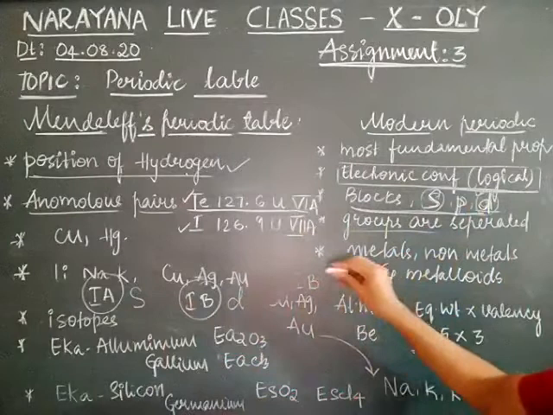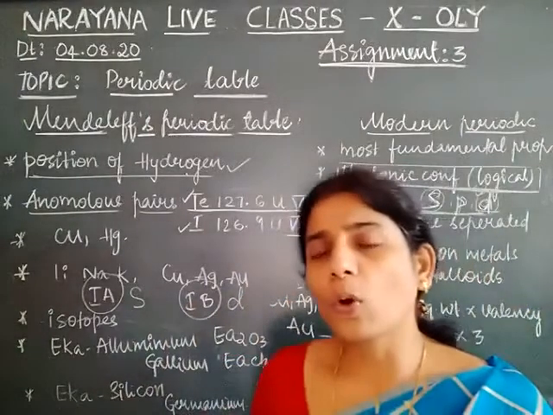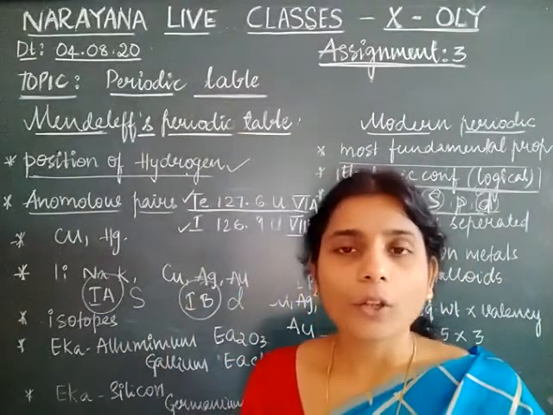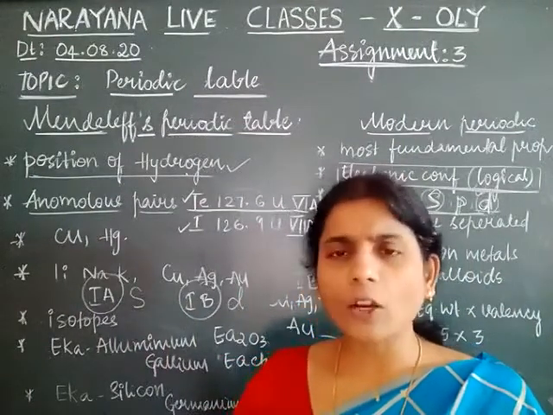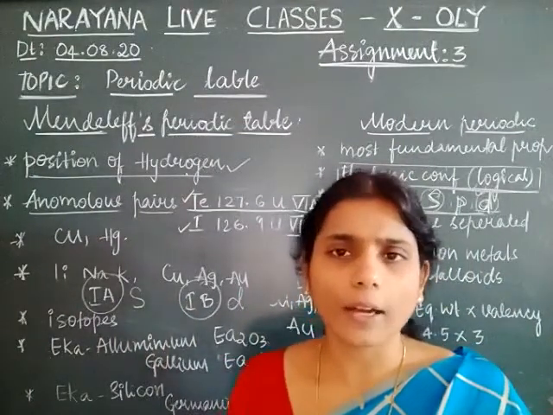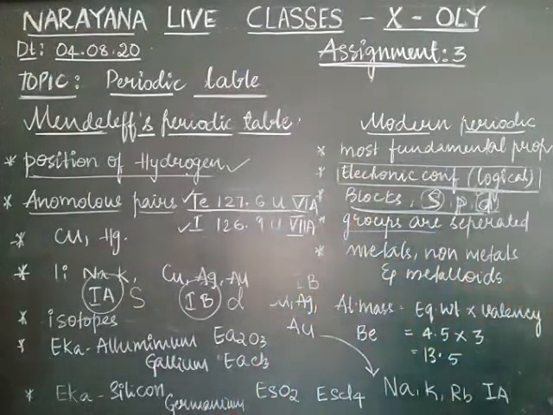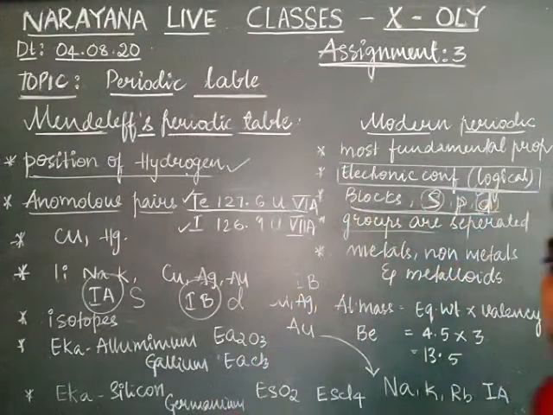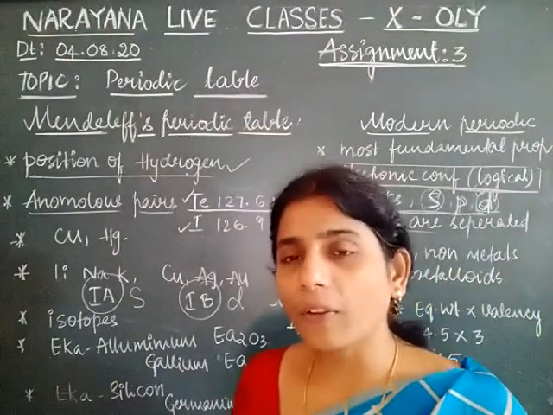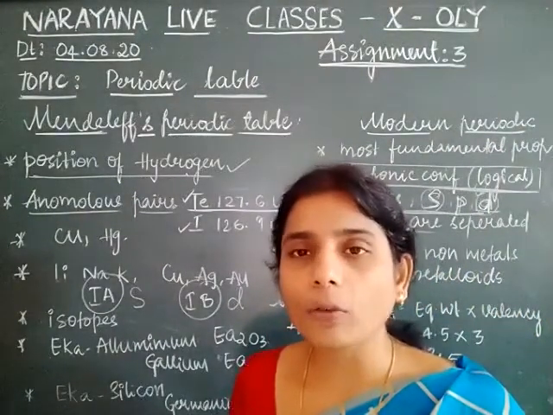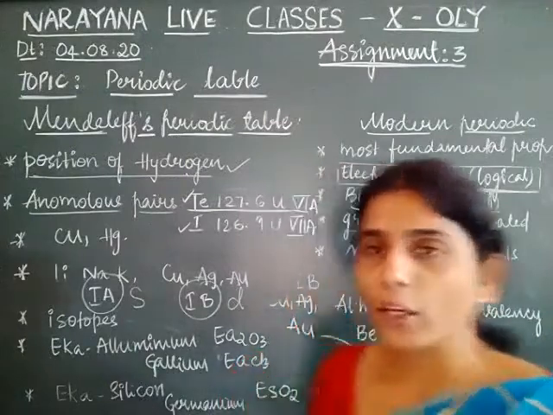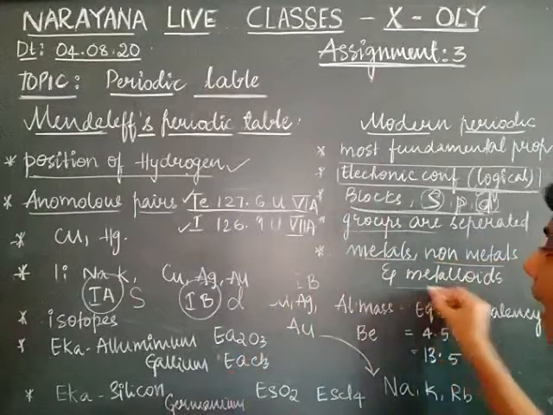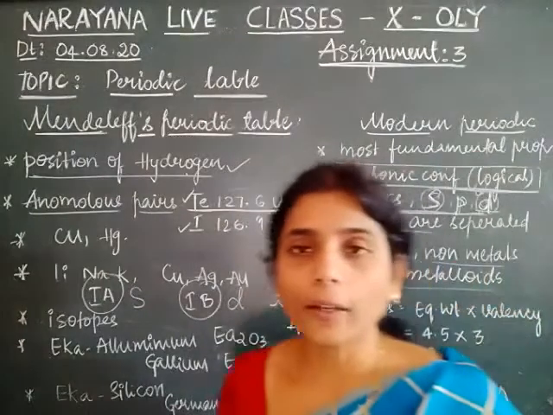Next is isotopes. Isotopes, though having different mass number, they have same atomic number. So they need not have a separate place for the isotopes. And next is, because of the separation of S, P and D, modern periodic table gave an easy path to learn about the elements and their properties. It was so easy to identify the metals, non-metals and metalloids from the periodic table.